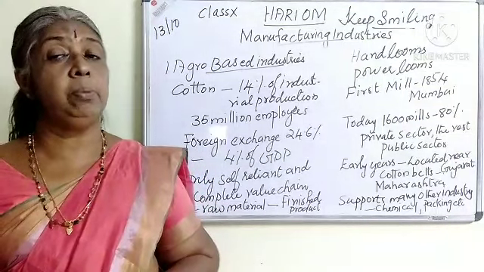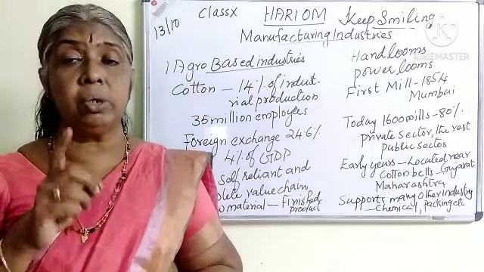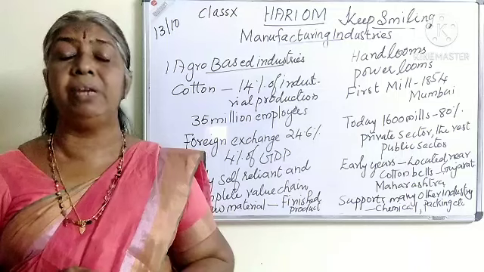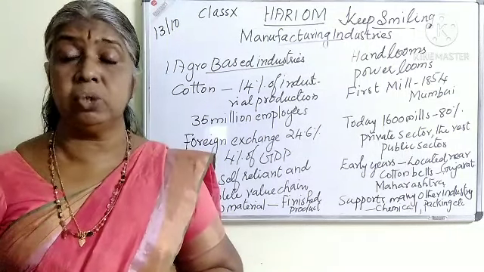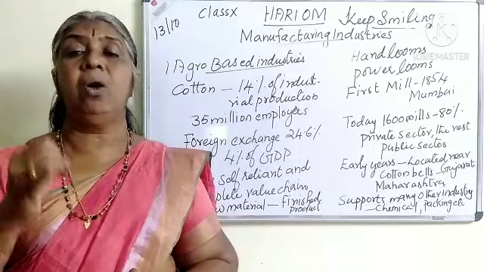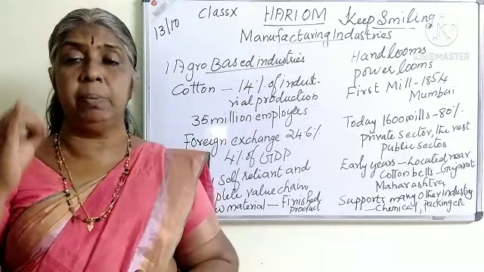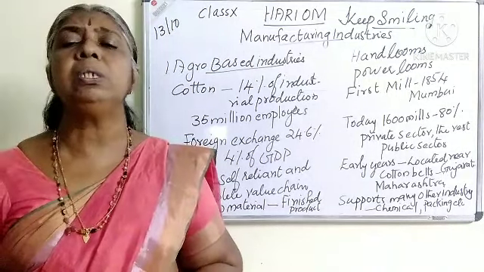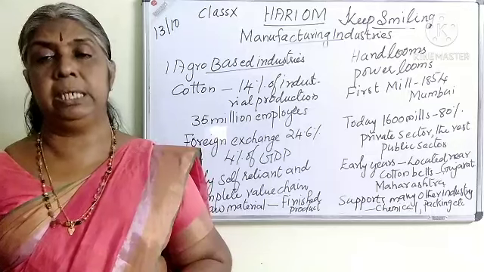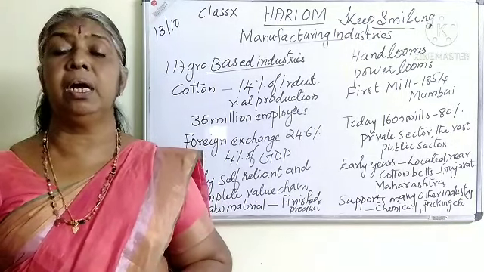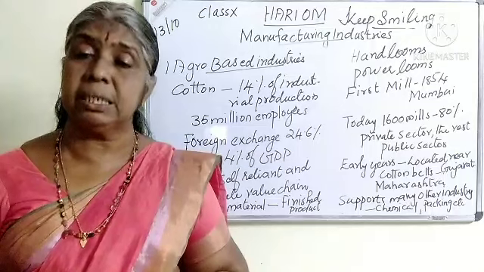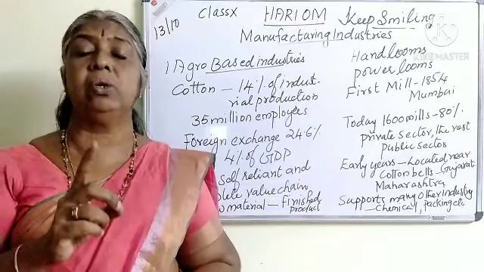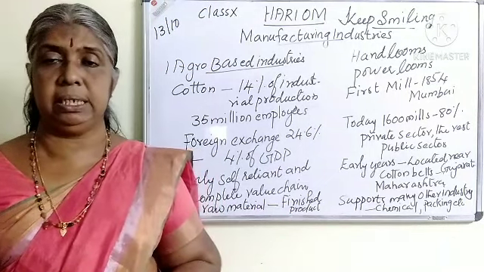Okay, so you see the importance of the industry, how it contributes to the economy, how various people are engaged in various fields of the industry, from the pluckers to the largest sector of production, engineers, chemical industry, transportation industry, manufacturing industry. All these are supported by the cotton textile industry. See the correlation between different sectors of the economy. That is why one sector's growth leads to the growth of other sectors.